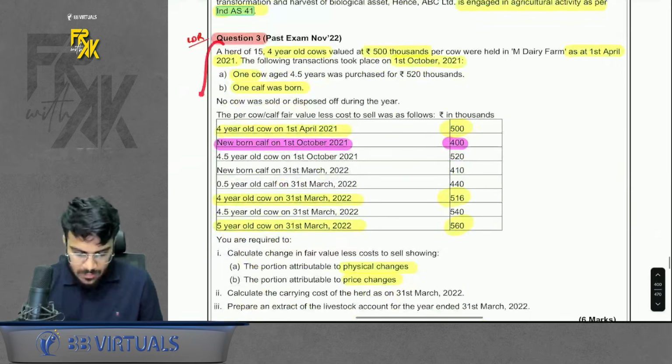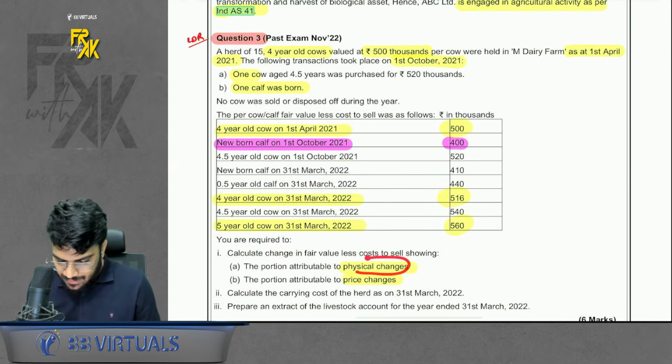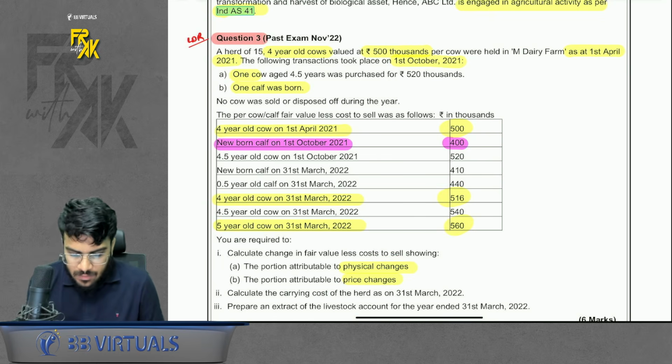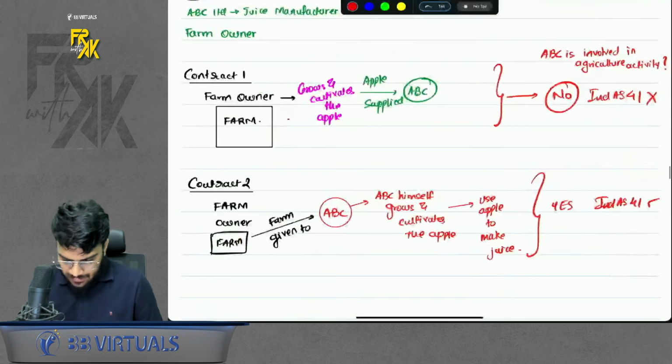Then there was question number 3, a very good question to calculate the physical change and price change. Okay, what is to be done here? I will just give an overview of this. So first we bought 4-year-old cows. So how to solve this, sir?